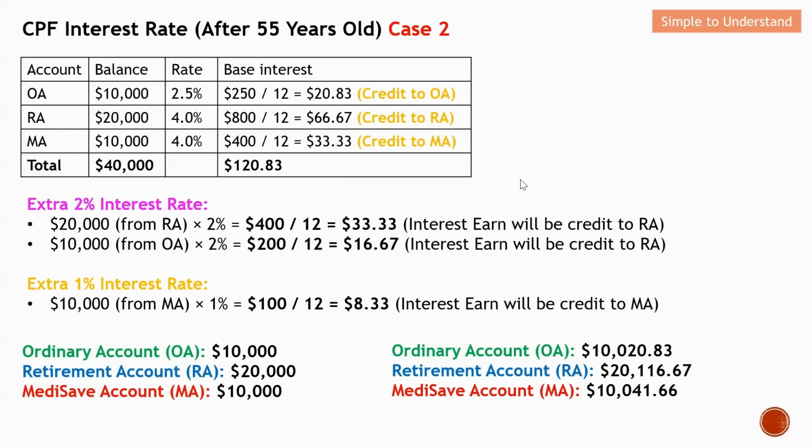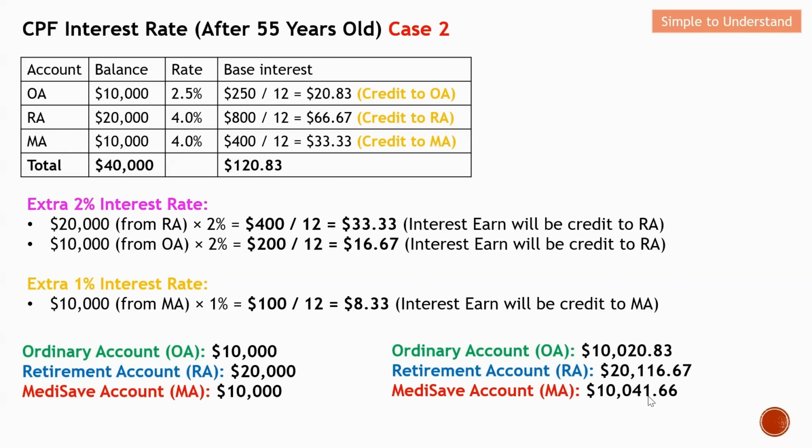Next will be the MA account. For the MA account, it is slightly different compared to scenario 1. Besides this 33.33, this member also enjoys this additional 1% from the MA. For MA, the interest that you earn will also be credited to the MA account.